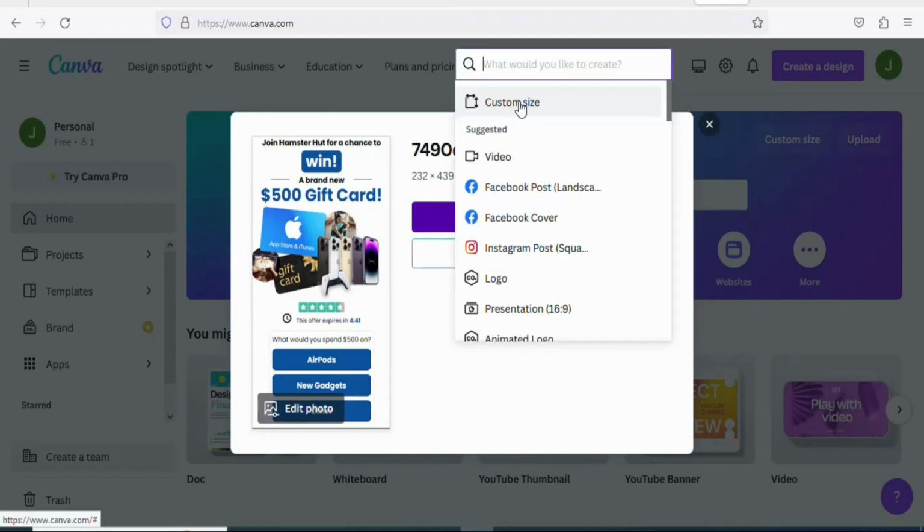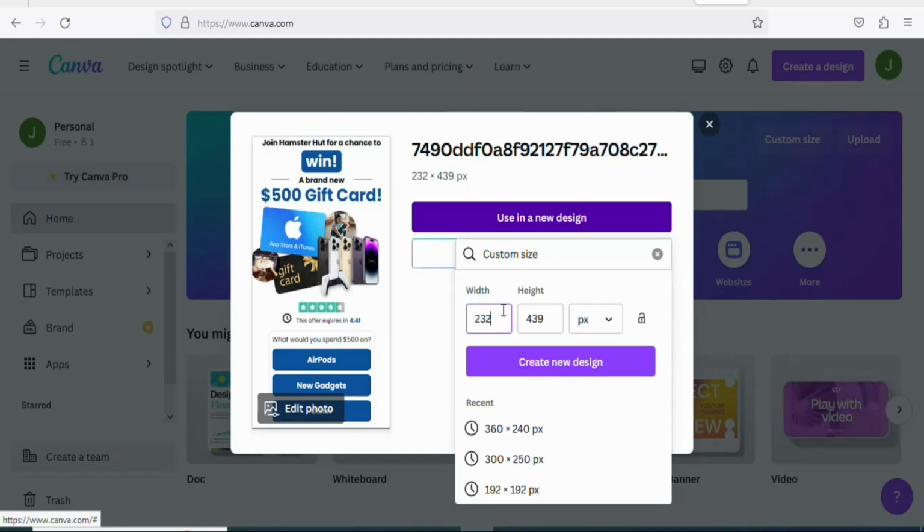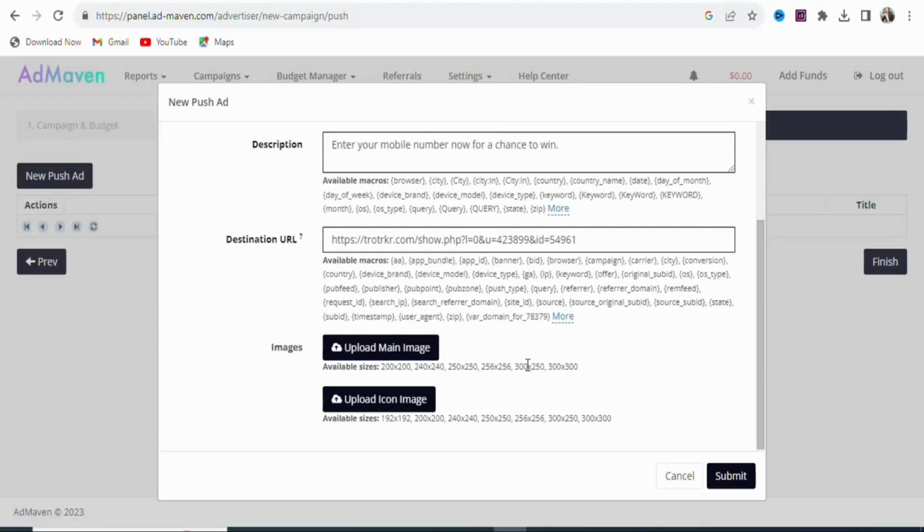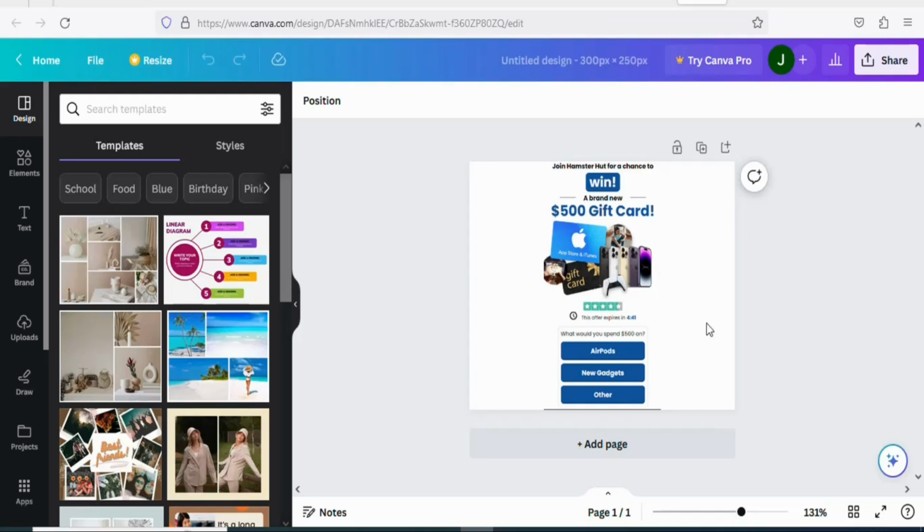Click on it. Once you click on it, you are going to select custom size. Once you click on that, you are going to enter the appropriate size that you want. So in this case, we can design 300 by 250. Just select that. When you come right here, you can see 300 by 250. So any size that you want, just design your image. Once you click on that, you can see this is your design.